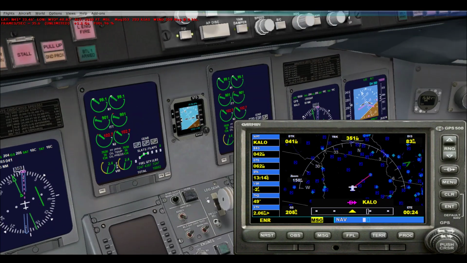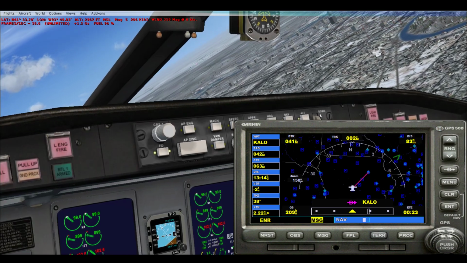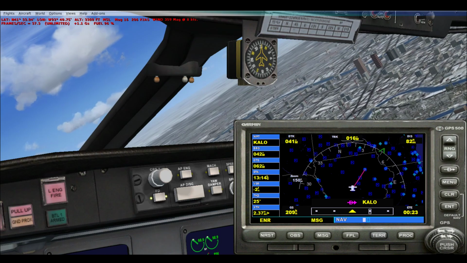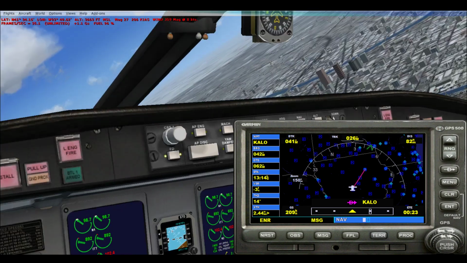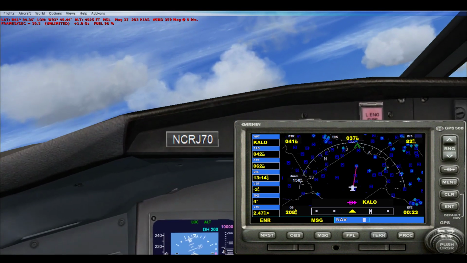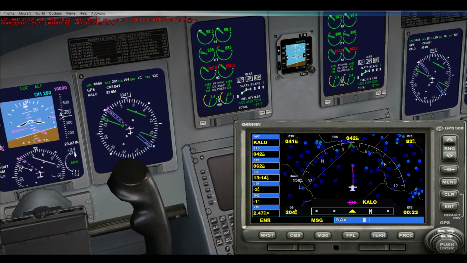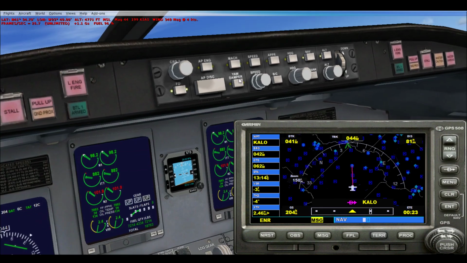Perfect. Turning right to Waterloo. Get a nice view of downtown Des Moines there, just northeast of the airport. Alright, so we are now in line with that line that gets us to Waterloo. And it's perfect. So now what we want to do is hit the autopilot engage.